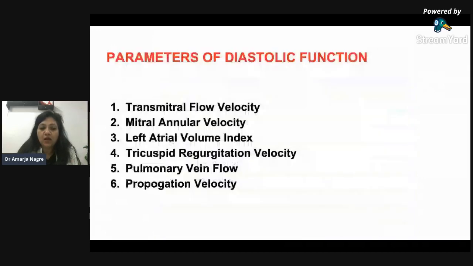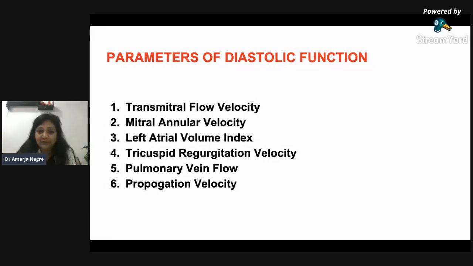Now, how do we differentiate between these grades? And how do we come to a diagnosis that yes, this patient is having diastolic dysfunction? There are 6 to 7 parameters. There are a few more, but I have incorporated only 6 for today's talk. The first parameter is evaluation of the transmitral flow velocity, then mitral annular velocity, LA volume index, tricuspid regurgitation velocity, pulmonary vein flow, and propagation velocity.